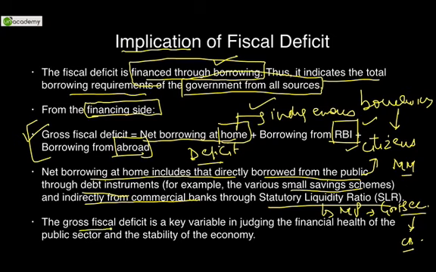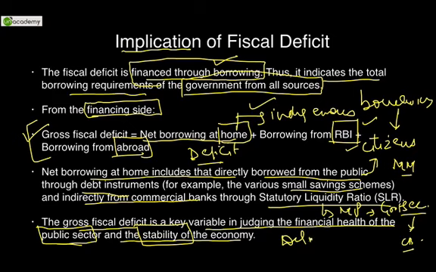The gross fiscal deficit is the key variable in judging financial health of the public sector and the stability of the economy. So if the fiscal deficit is less, then you can say we are very, very healthy. We are stable. If the fiscal deficit is more, and to finance that excessive deficit you are taking more and more loans, then it is said that we are unhealthy.